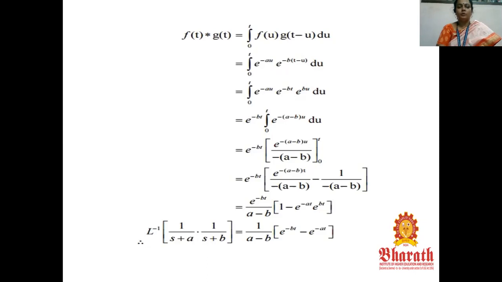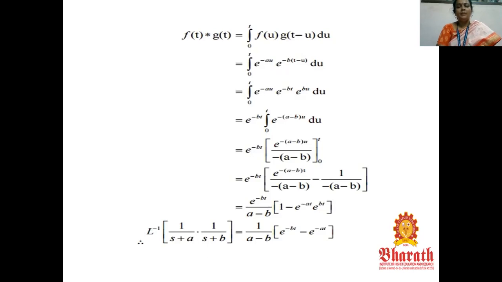du. Now we take the integral with respect to u. It becomes e power minus bt into e power minus (a minus b) u by minus (a minus b). The limit is 0 to t. Now substitute the upper limit and lower limit. It becomes e power minus bt of [e power minus (a minus b) t by minus (a minus b), minus the lower limit 0]. So e power 0 is 1, giving 1 by minus (a minus b).